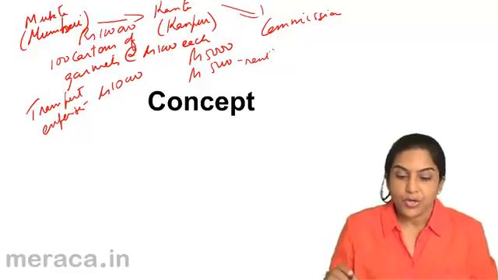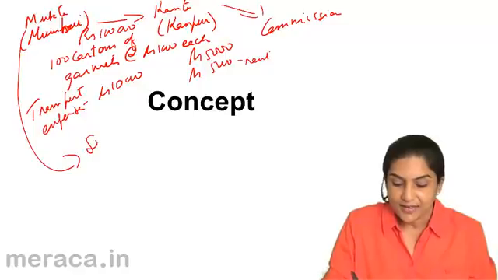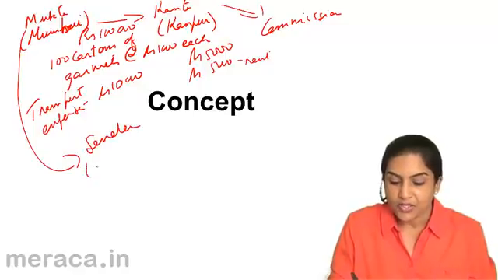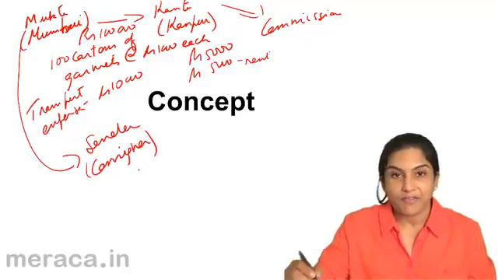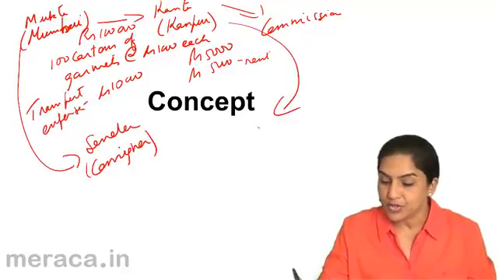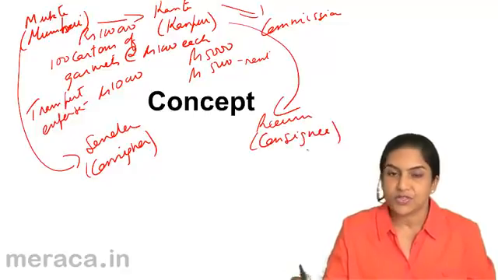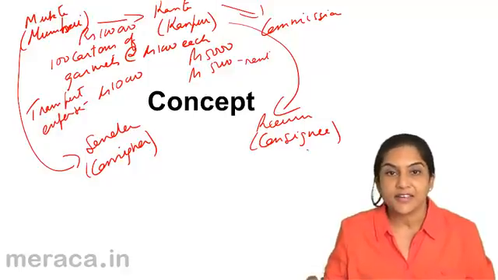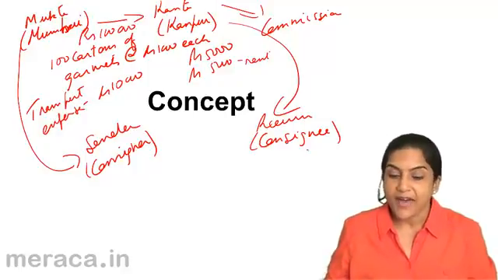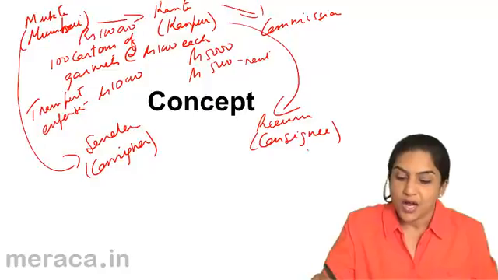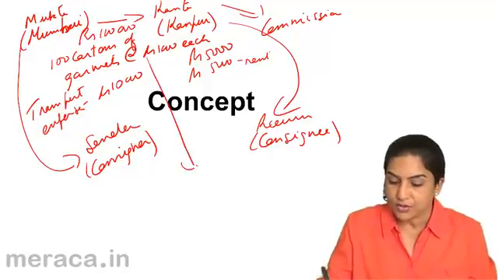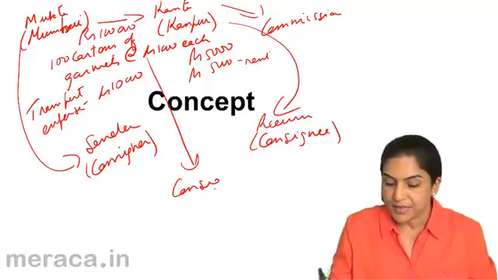So now you have Mukta who has sent the goods, is the sender, or is called the consignor. You have Kanta who receives the goods, the receiver of the goods, also called the consignee. So the sender is the consignor, the receiver is the consignee, and these goods, these cartons, are called consignment.